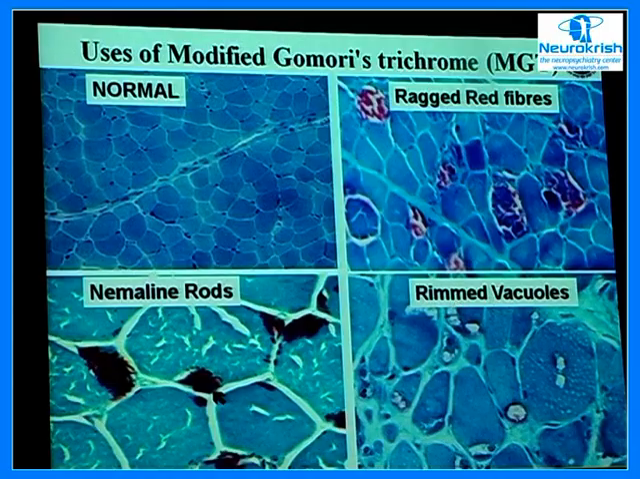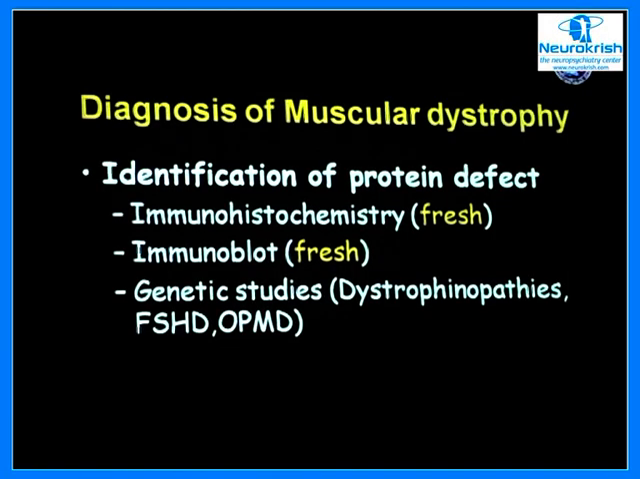The other important pathological feature you can pick up are these vacuoles, which are called rimmed vacuoles. They are called rimmed vacuoles because they are rimmed by this red granular material, which is a feature in distal myopathies. Now these are the adult onset forms. In the distal myopathies, you see the presence of these rimmed vacuoles.